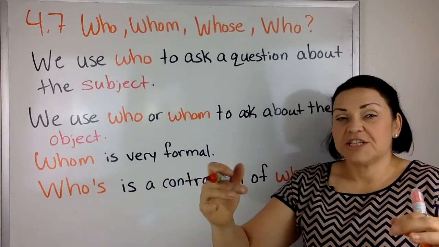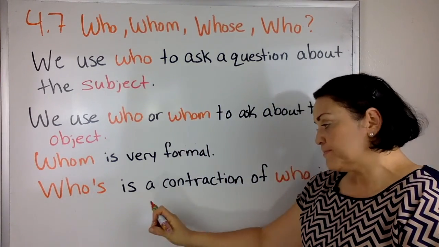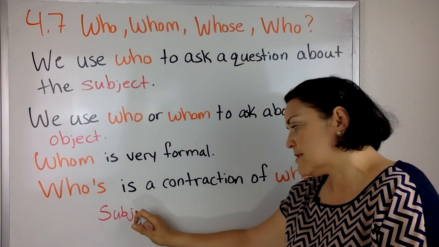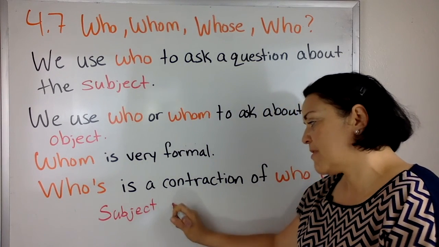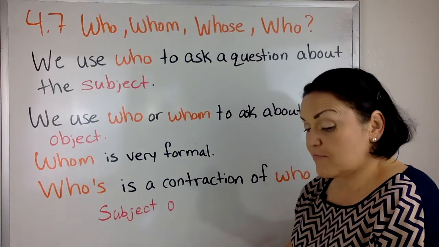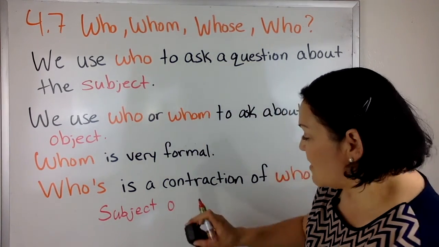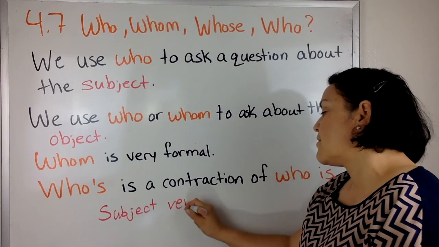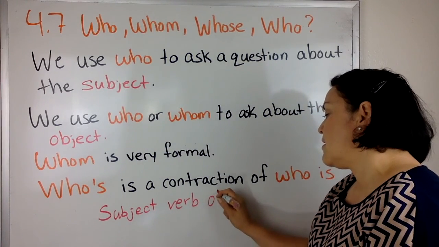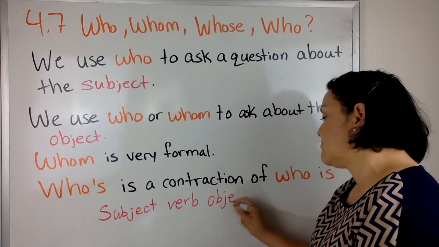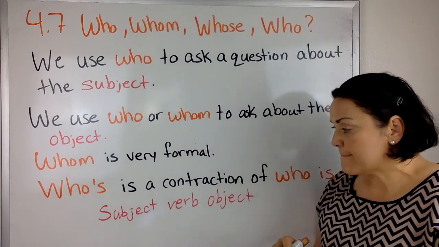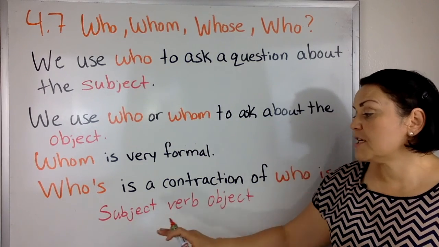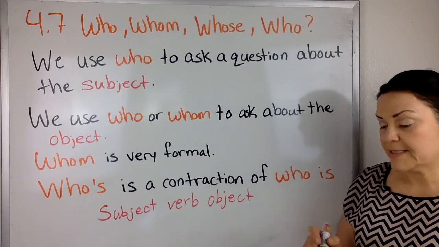when we make questions and we make answers, we always will focus on subject, verb, object. Okay, so this is the way a sentence is written. Subject, verb, object.